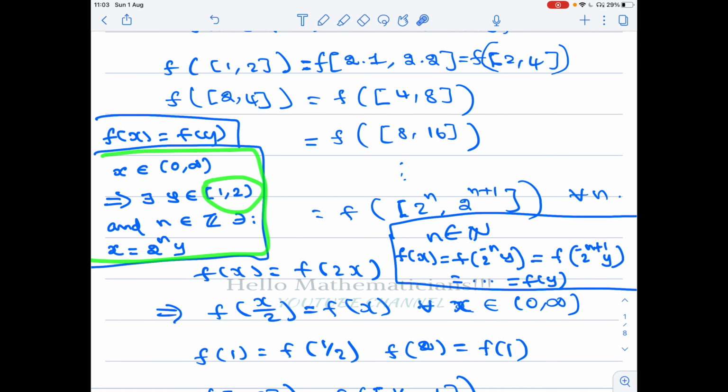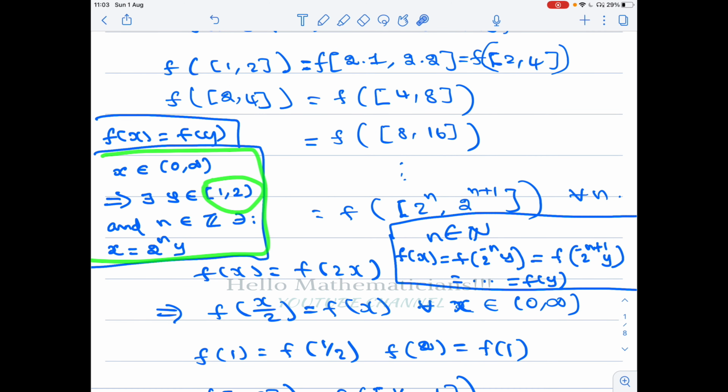Now we will see the first option. The first option is that the function is bounded. Let's see whether it is bounded. We are looking at functions satisfying f of x equal to f of 2x. First, we will construct some examples of functions. So let's take a function g from (0, infinity) to R, which is a continuous function satisfying